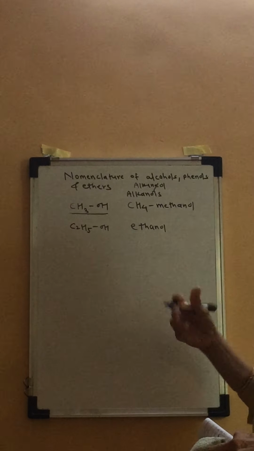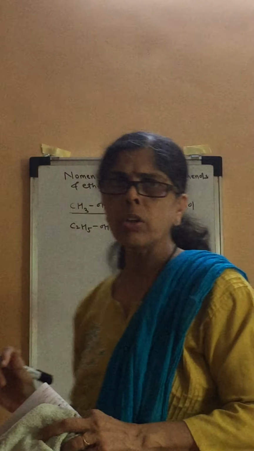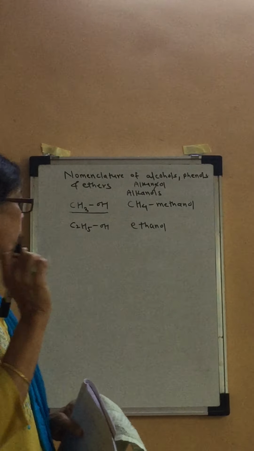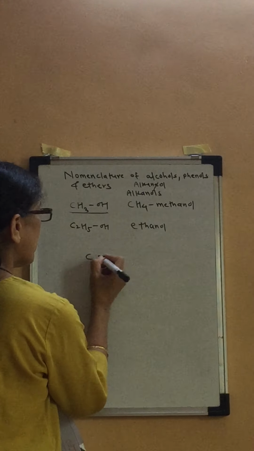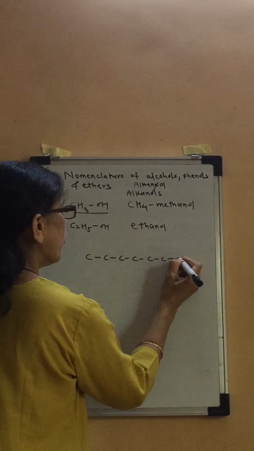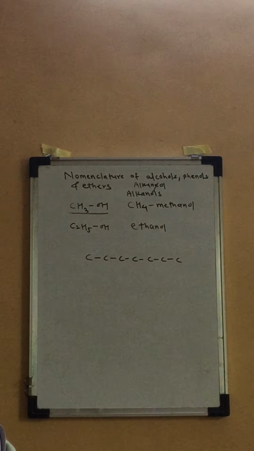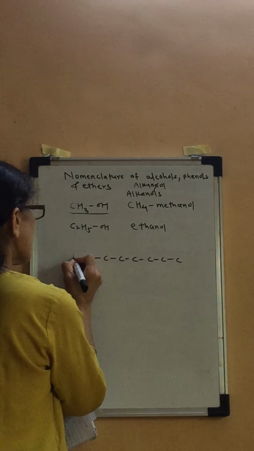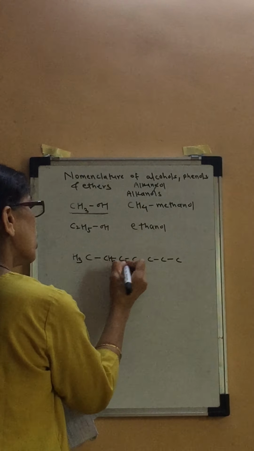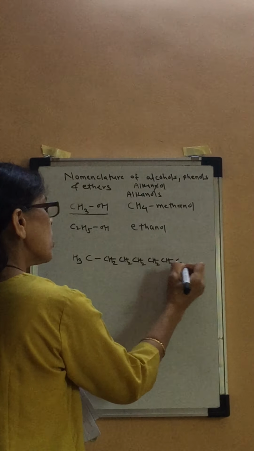But if you have a complicated alcohol in which we can have different substituents also, then we have to follow certain rules. I will explain with the help of one example. How many carbon atoms are there? 7 carbon atoms: CH3, CH2, CH2, CH2, CH2, CH2, CH3.